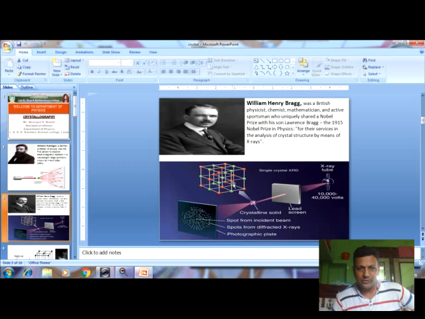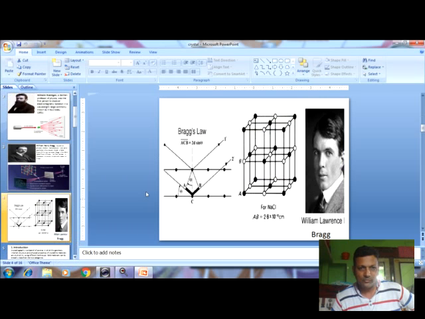Suppose it is NaCl: red is for Na and the greenish is for Cl. So these arrangements are the repeated, regular and periodic arrangements shown here. Next, this is also the arrangement shown by Bragg with the help of X-rays: the incident ray and the reflected ray, the first plane and the second plane, like that. So there is the angle of incidence and the angle of reflection. From this Bragg found the formula.